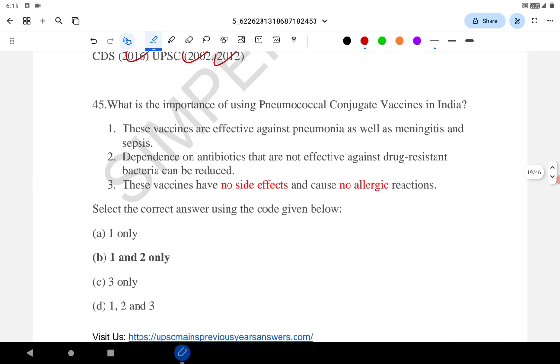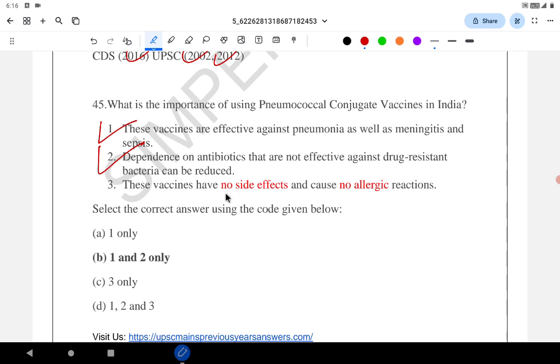What is the importance of using pneumococcal conjugate vaccines in India? These vaccines are effective against pneumonia as well as meningitis and sepsis, correct. The dependence on antibiotics that are not effective against drug-resistant bacteria can be reduced, correct.